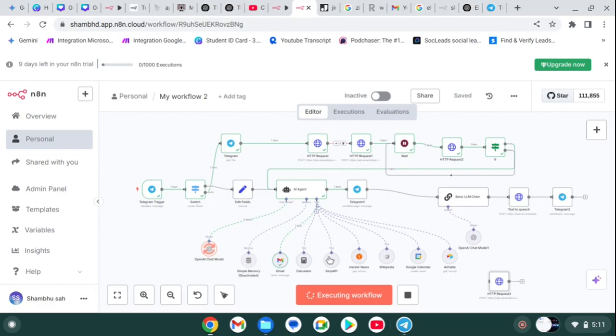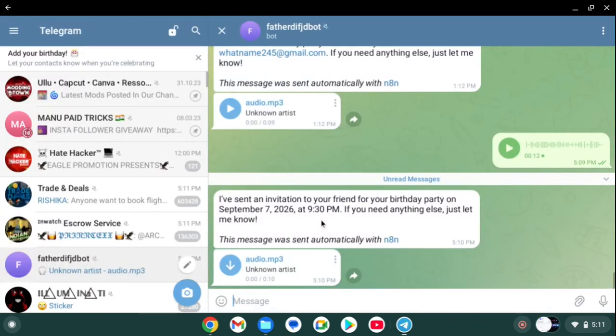This is for Google and internet search. This is for Hacker News search, and this is Wikipedia and Google Calendar. And this uses the Gmail function. Here you can see I have sent an invitation to your friend for your birthday party. I can even provide a Gmail address. Let's see what it can return.